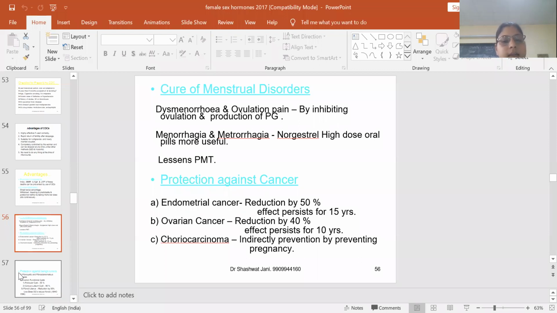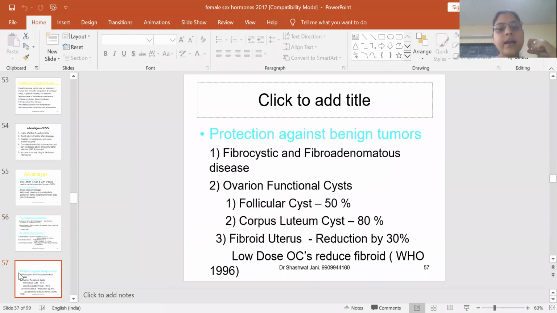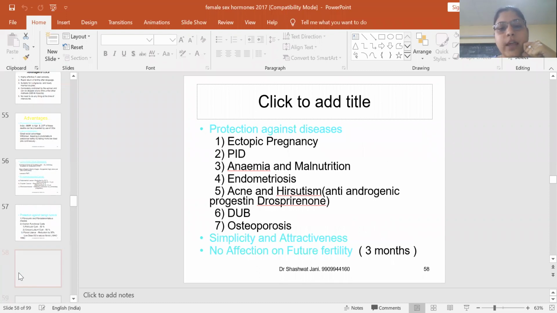Protection against cancers like endometrial cancer, ovarian cancer, choriocarcinoma. Benign tumors can be protected against, like follicular cyst, corpus luteum cyst, fibrocystic disease and fibroadenomatous disease. All these can be protected.